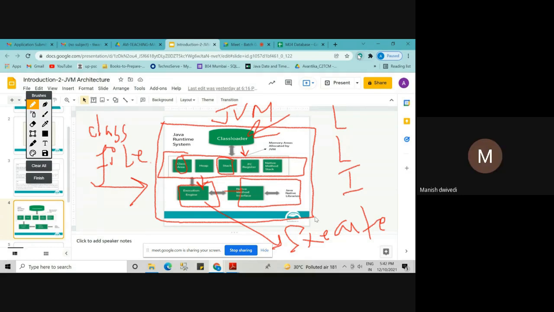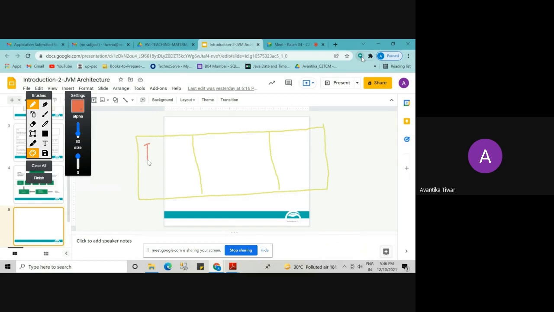Yes, ma'am. Now, I told you yesterday that a Java program is compiled as well as interpreted. But here we can see that it has been compiled. But where did we interpret it? Where is the interpreter? Can anybody tell me? Now inside the execution engine, we have the interpreter. Okay, understood? Now this is the interpreter.